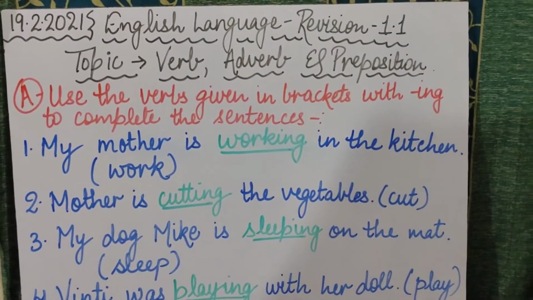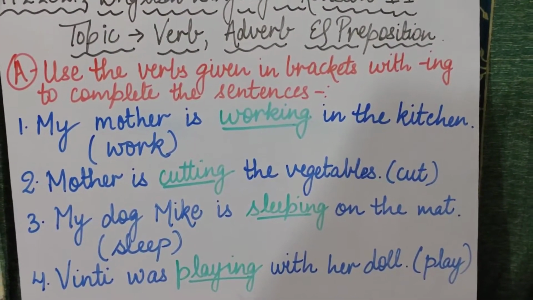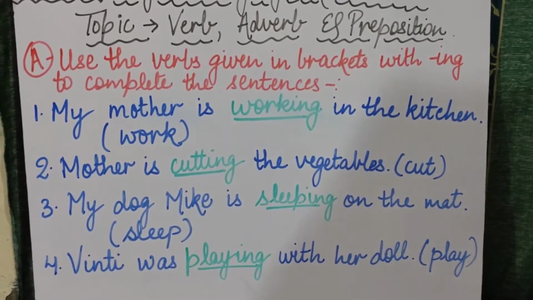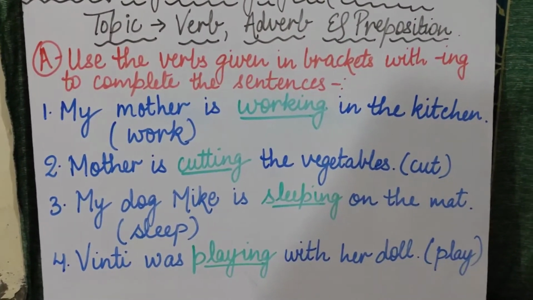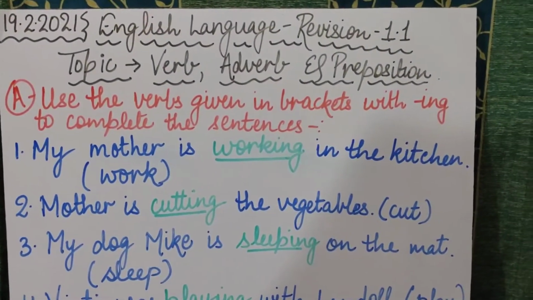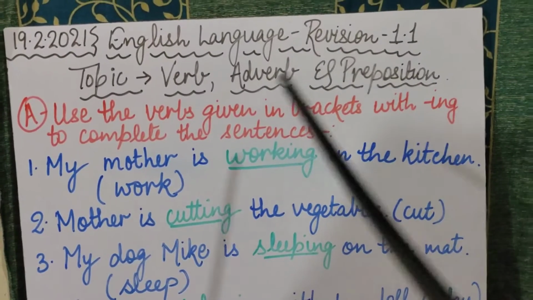Is that clear, children? I hope you all are following all the instructions which your teachers are giving for each and every subject. Now let's get started with today's revision work. Our today's video is of English language, and the three topics we are going to take are verb, adverb and prepositions.